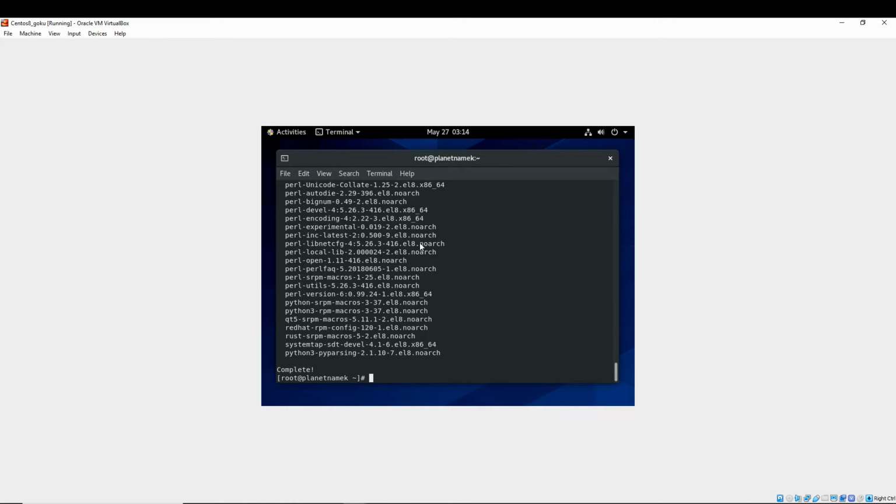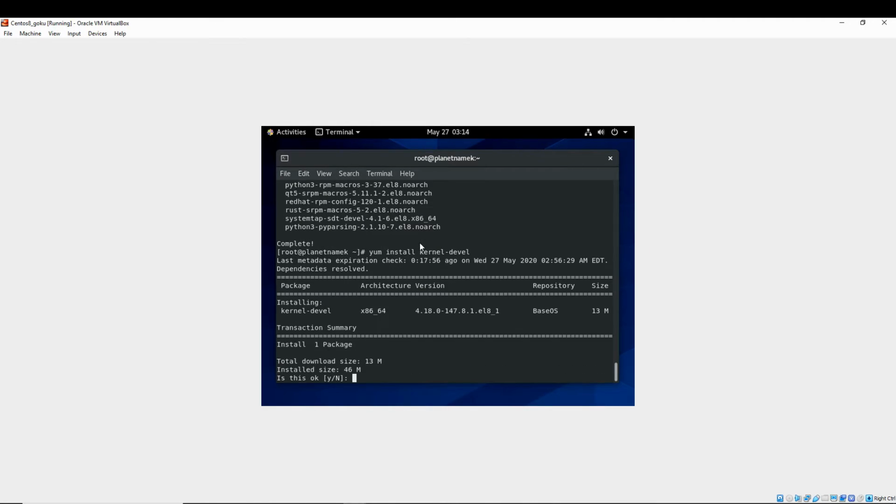So we're going to go ahead and install the kernel-devel. Yes.